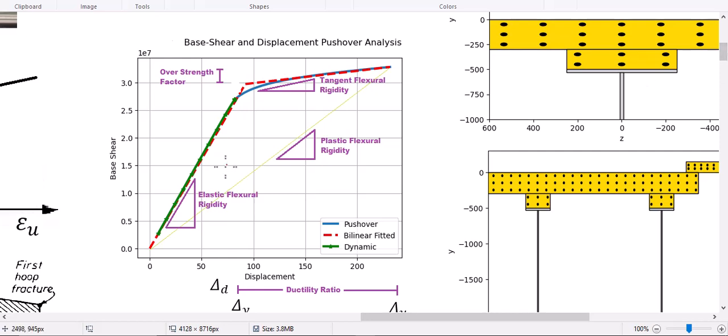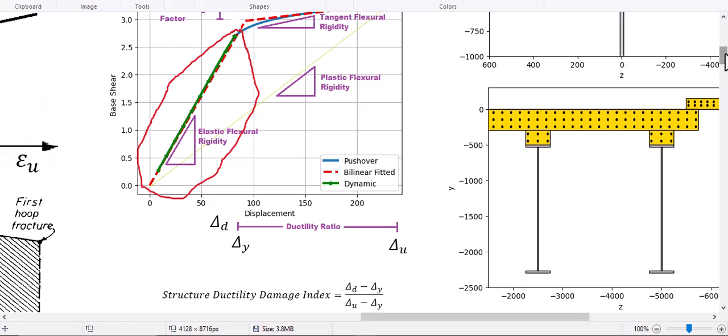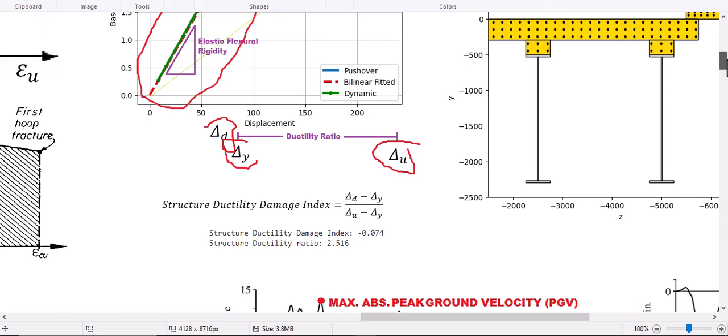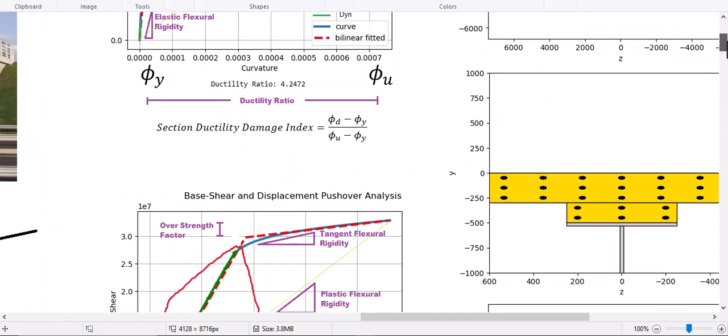So you see guys, in here this blue line comes from pushover analysis and the green line comes from nonlinear dynamic analysis. And you see, based on this demand displacement and ultimate and yield displacement, we are going to evaluate the structural ductility damage index and so on.